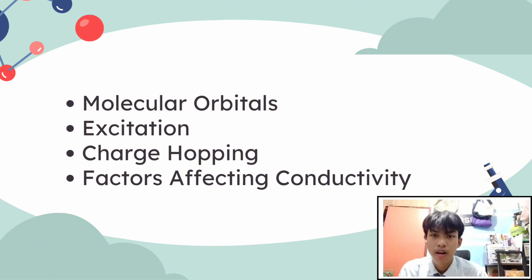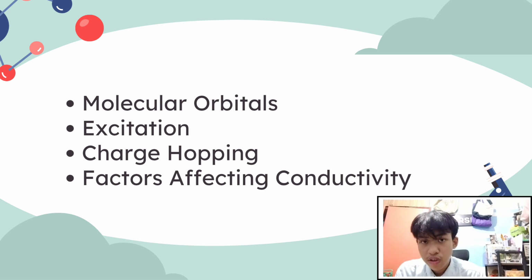And now, so how do organic semiconductors actually conduct electricity? Unlike the band structure in an inorganic crystal, organic molecules have discrete energy levels called molecular orbitals. The highest occupied molecular orbital, or HOMO, is similar to the valence band, and the lowest unoccupied molecular orbital, or LUMO, is similar to the conduction band.